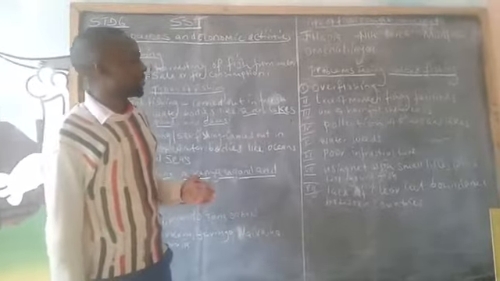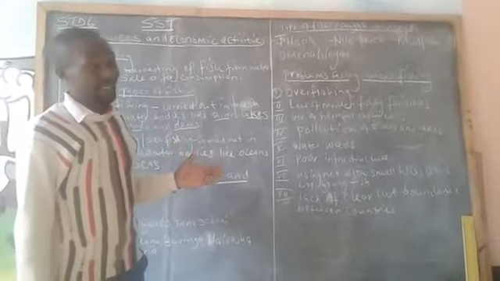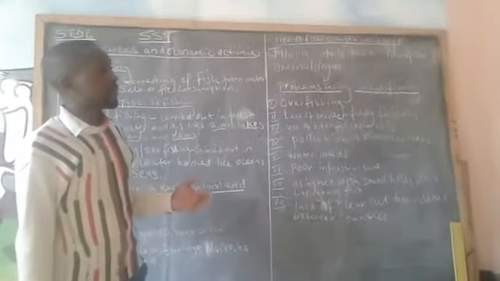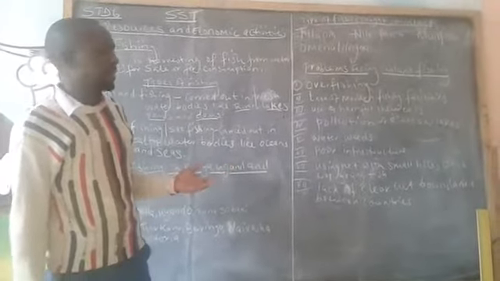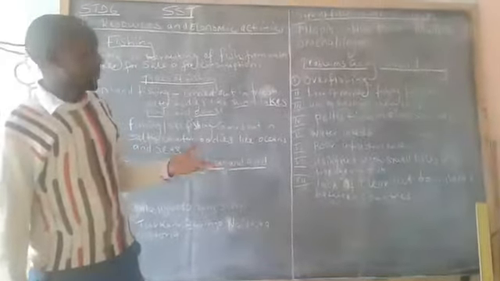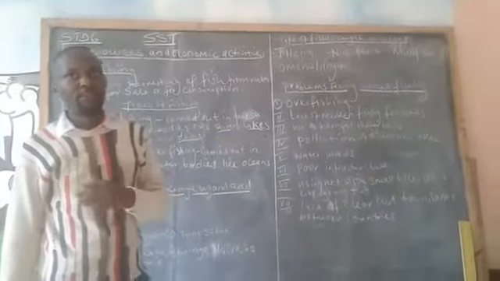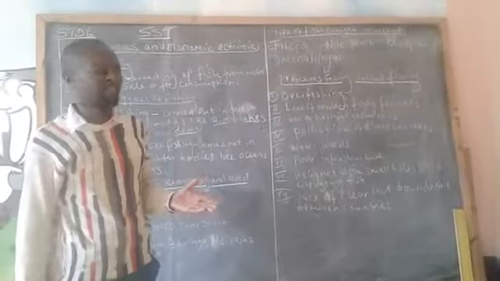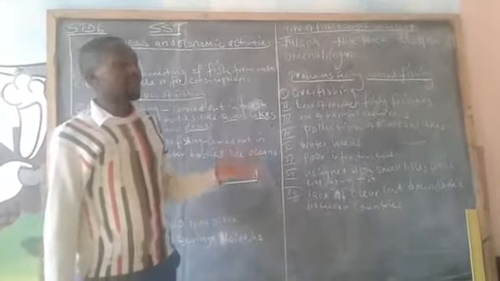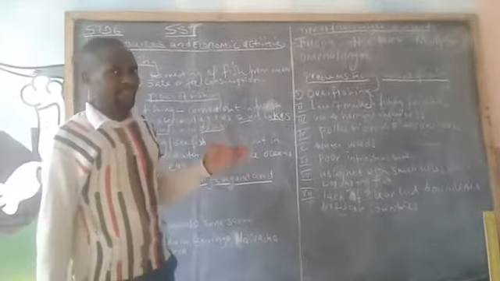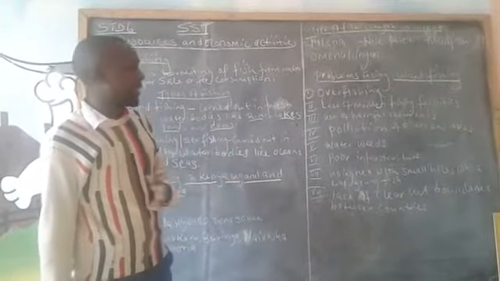Another problem is the use of harmful chemicals when fishing. These harmful chemicals kill even the young fish, that is the fingerlings, leaving lakes or rivers with no fish to fish in future. Then there is pollution of rivers and lakes. Pollution from industries or other human activities causes the death of fish in lakes, rivers, or even the ocean. We also have water hyacinth, especially in Lake Victoria, which has hindered fishing in that lake.